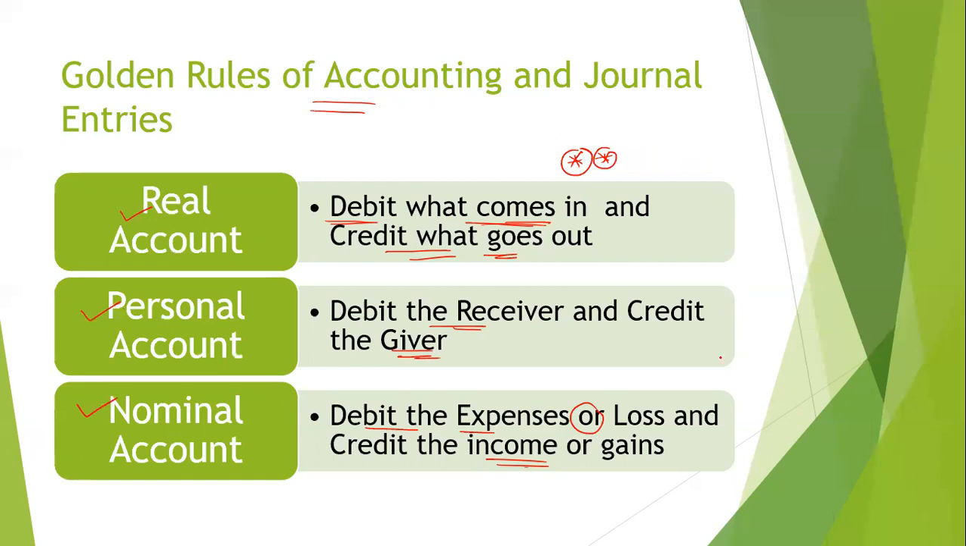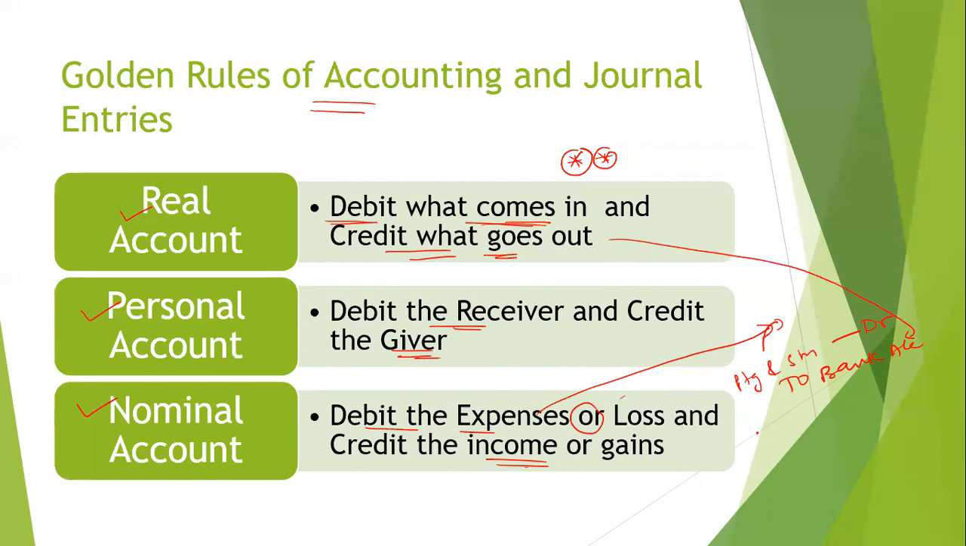When I'm making some expenses, say for example printing and stationery, I'll debit printing and stationery to bank account. So here we debit the expenses. This is what we have applied here, and credit what goes out.